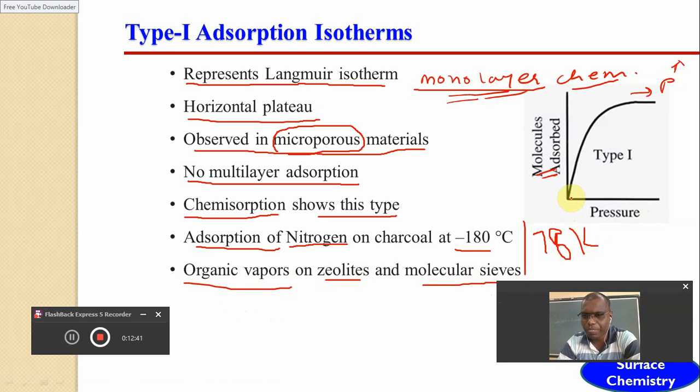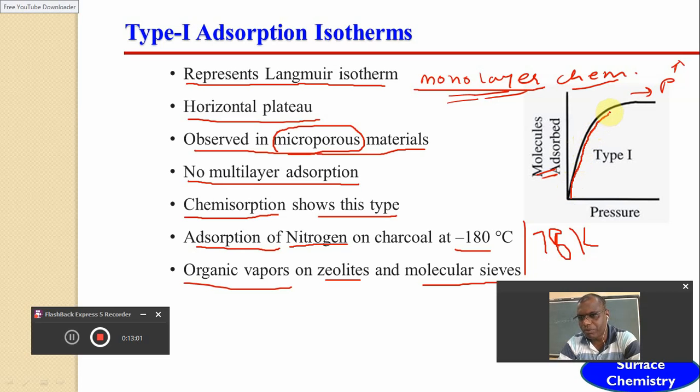Dear friends, see here, initially in this type of adsorption, with increasing pressure there is a deposition of gas molecules on the surface of adsorbent, and the rate of adsorption goes on increasing.